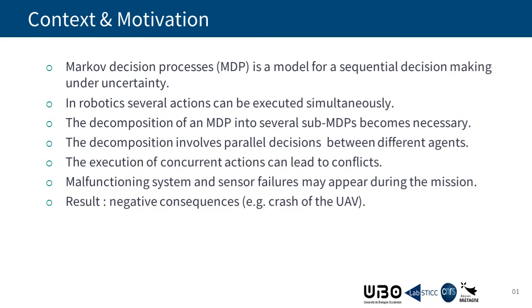This decomposition involves parallel decisions, but the execution of concurrent actions can lead to conflicts. In addition, malfunctioning systems and sensor failures may appear during the mission and lead to negative consequences.